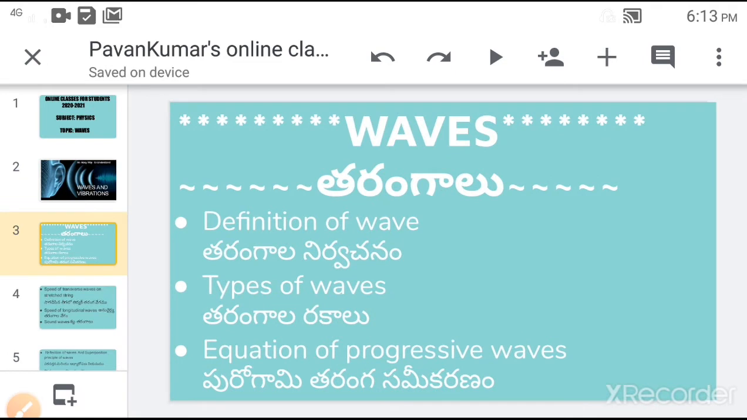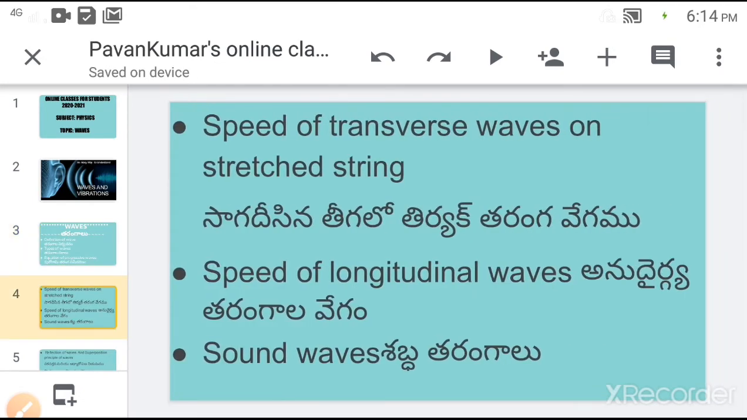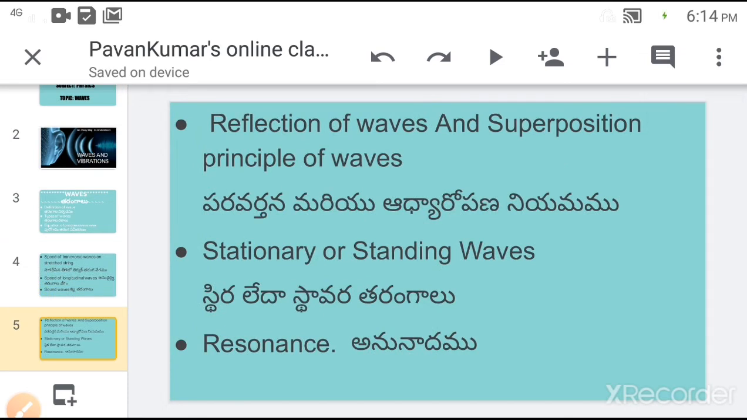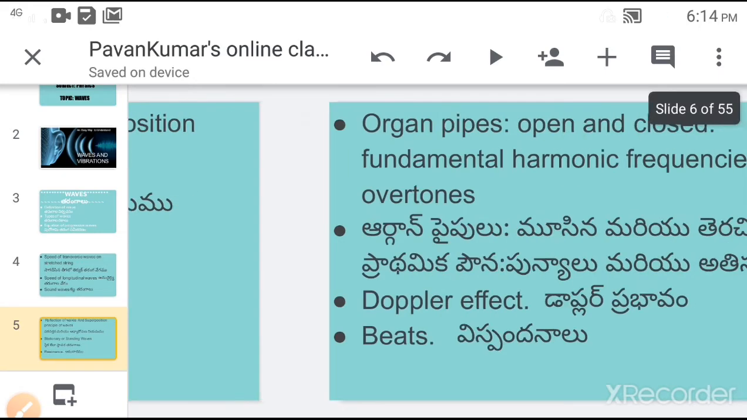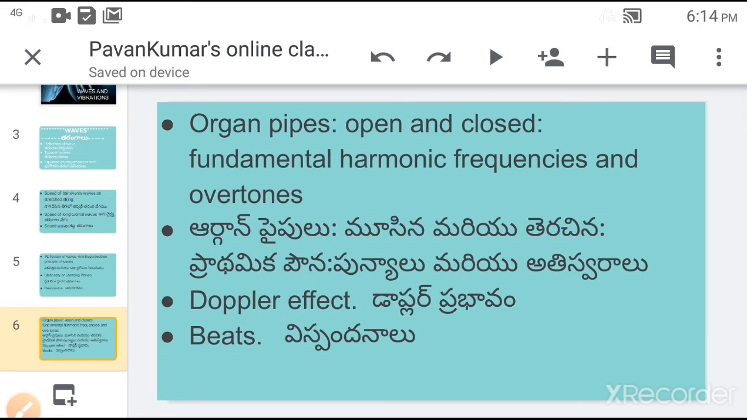In this chapter, we will discuss the definition of wave and types of waves, equation of progressive waves, speed of transverse waves on stretched string, speed of longitudinal waves, sound waves, reflection of waves and superposition principle of waves, stationary or standing waves, resonance, organ pipes, closed organ pipe and open organ pipe, and their fundamental harmonic frequencies and overtones, Doppler effect, and finally beats.